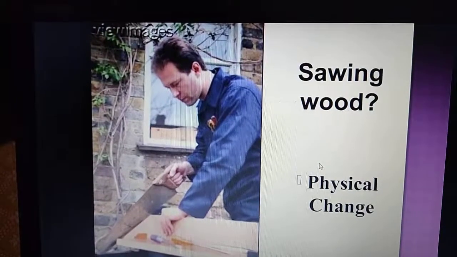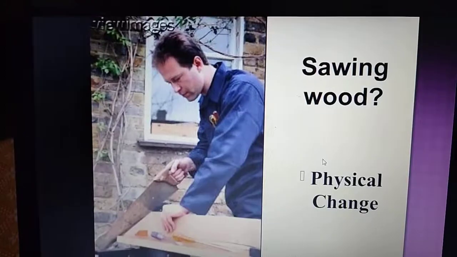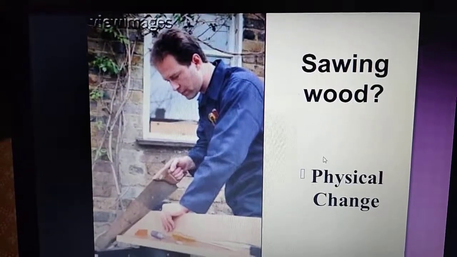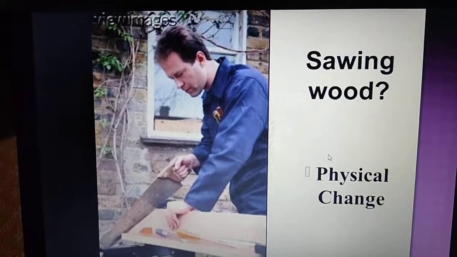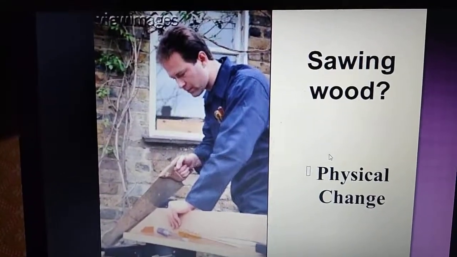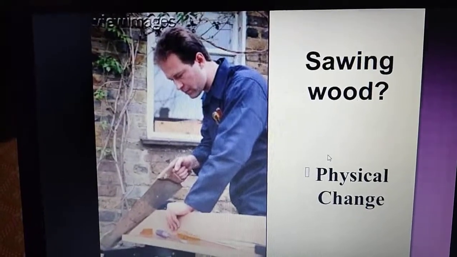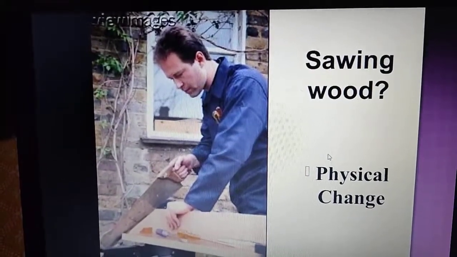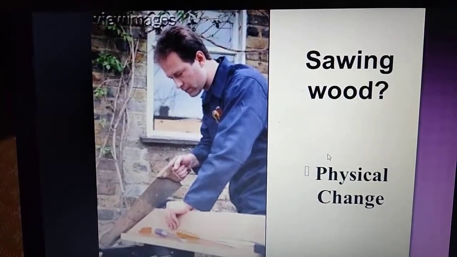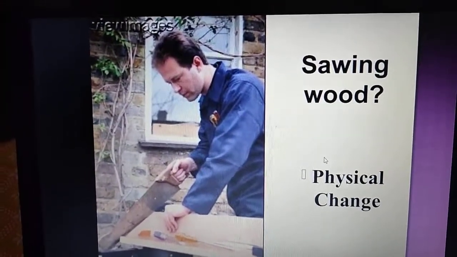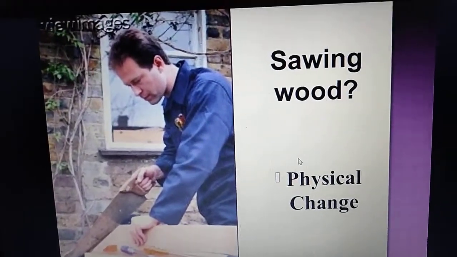That is, a physical change can be reversed by a simple physical process. No or very small amount of energy is absorbed or evolved during a physical change.